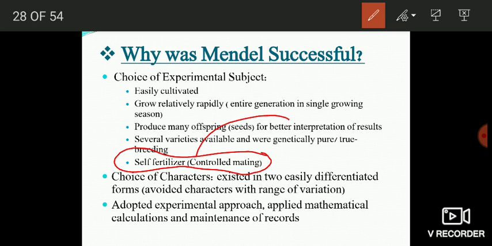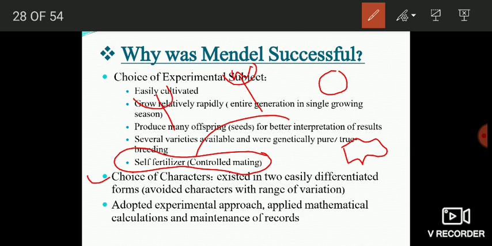The second factor that led Mendel to success was the choice of characters. Mendel selected those characters which existed in two easily differentiated forms. The seven pairs of contrasting characters we just discussed are the ones Mendel selected, and all these characters had two distinct forms, for example round and wrinkled seed shape. Similarly, white flower and violet flower.